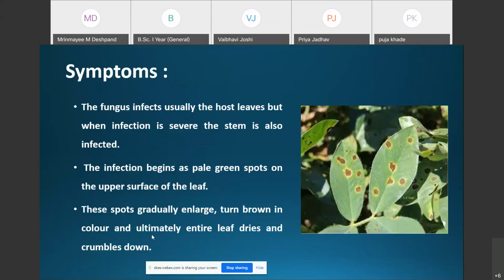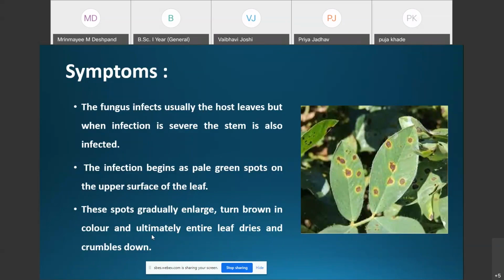Now you can see the symptoms when Cercospora infects certain plants. The fungus mainly infects the host leaves, but when the infection is severe, the stem also gets infected. The infection begins as pale green spots on the upper surface of the leaf.